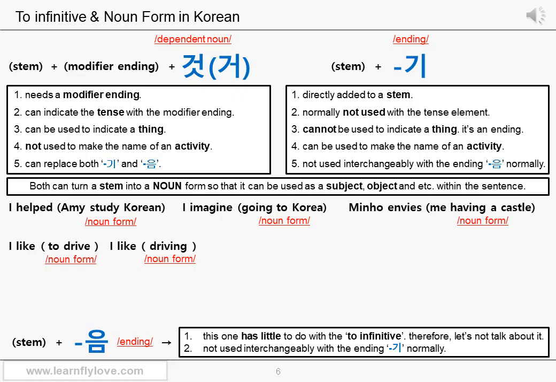Therefore, we need to know why this to infinitive is used. Me? I don't know. I don't know for sure because I am not a native English speaker. Some might say there is no big difference between two, while some others say I like to drive sounds more like potentiality, and I like driving sounds more like action-focused or experience. And I don't know what the others would say. But you are learning Korean, therefore you need to learn how Koreans understand this to drive part. In that case, I can be a little help.